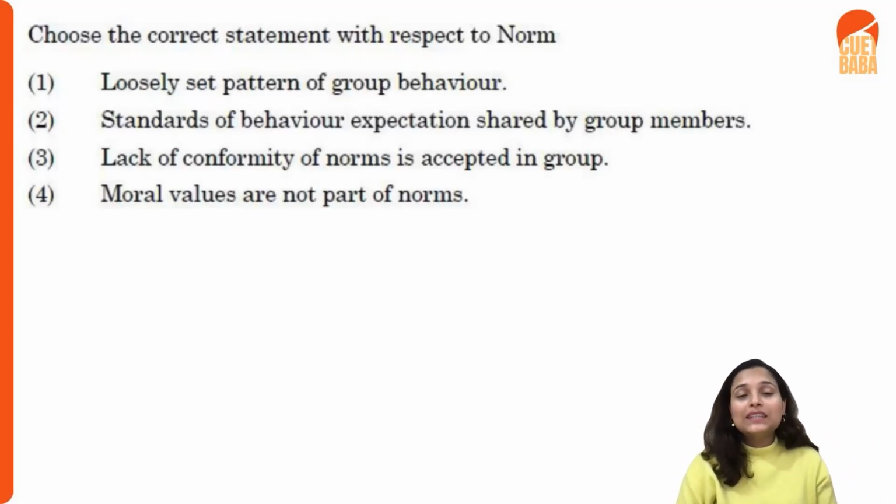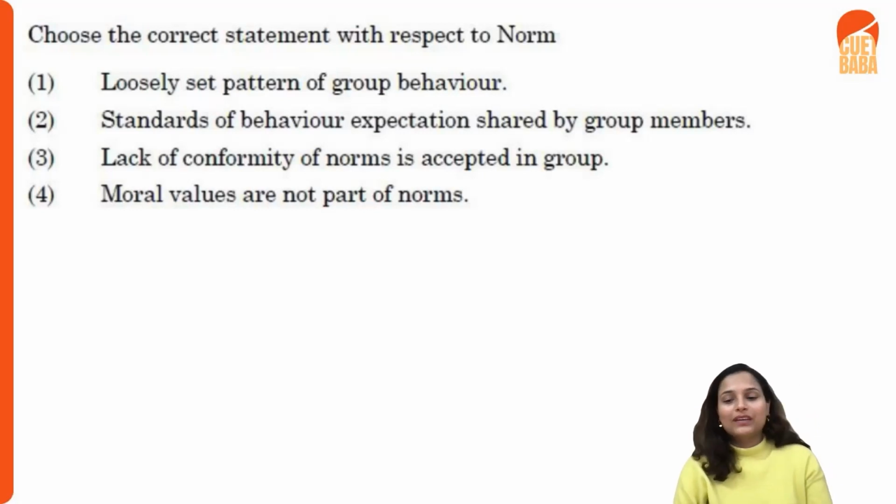First one is a loosely set pattern of group behavior? No. When I say norm, that is something that is accepted and done by the group, okay? Standards of behavior expectation shared by the group members seems logical. Lack of conformity of norms is accepted in the group? No, no. There are rewards or punishments for conformity or lack of conformity, right? Moral values are not a part of norms? Very wrong. So here the right answer would be a standard of behavior expectation shared by group members, right? Great.